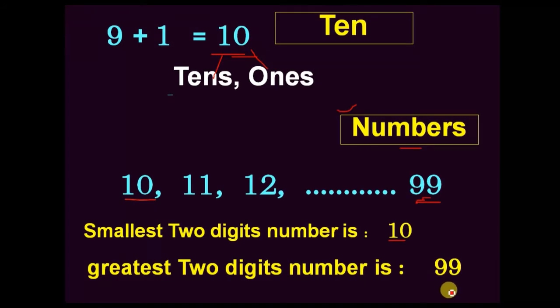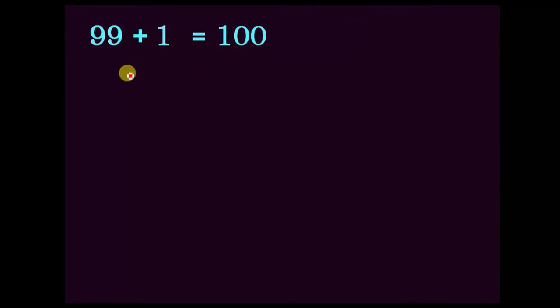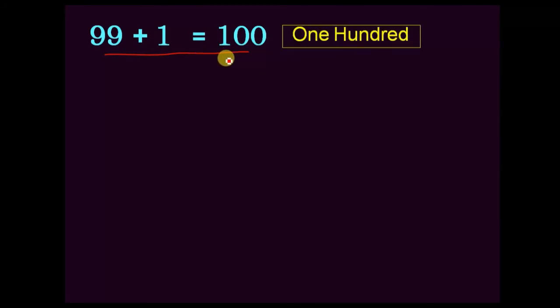Numbers do not end with 99. Again we have more numbers. If we add 1 to this 99, we will get another new number. A third place also we will get. That is the hundreds place. This we call 100. Generally, from the beginning onwards, we know this number as 100.